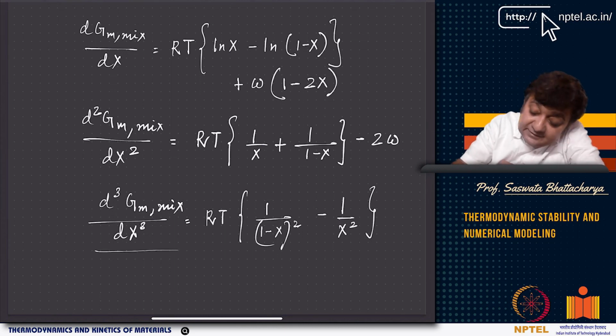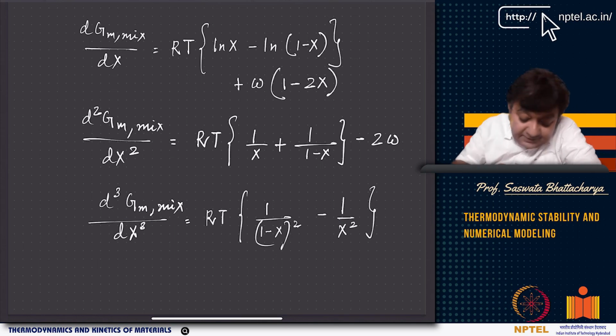Then you have the third derivative. I go further, I take the third derivative, then you have RT and then 1 by (1 minus x) whole square. Omega is a constant, so this goes to 0. Now you have 1 by x square, so minus 1 by x square.